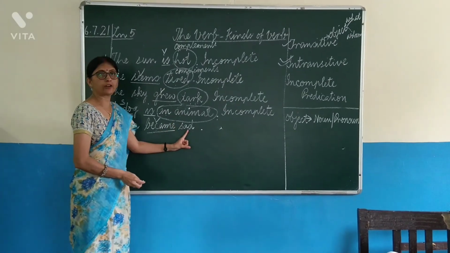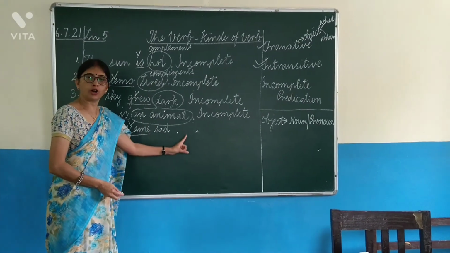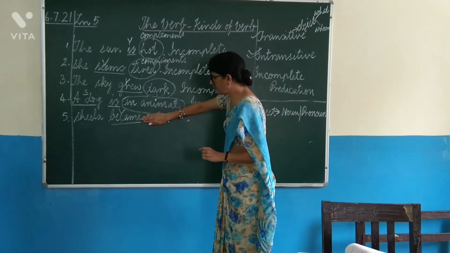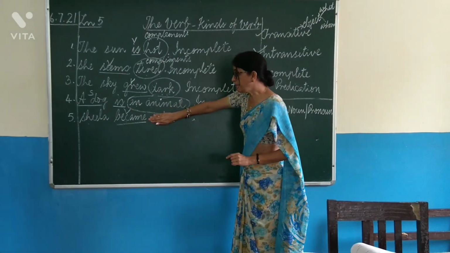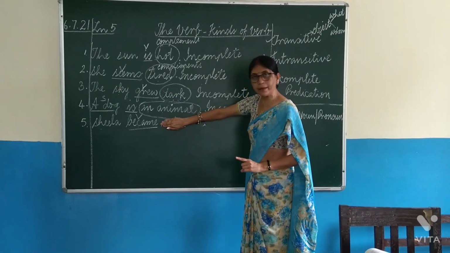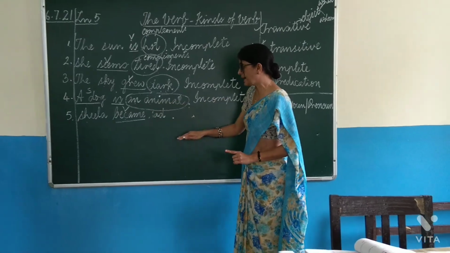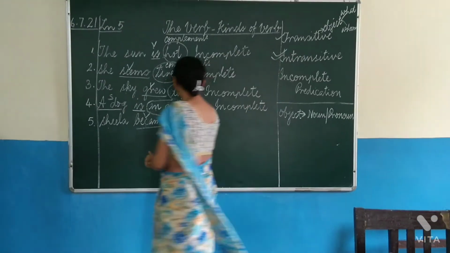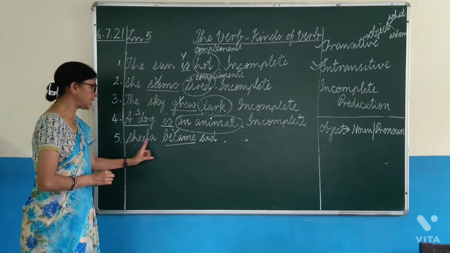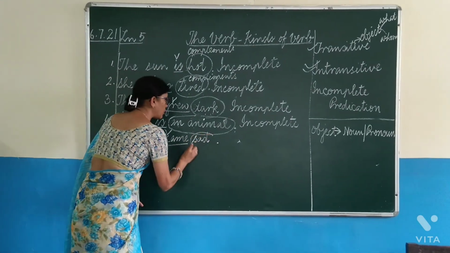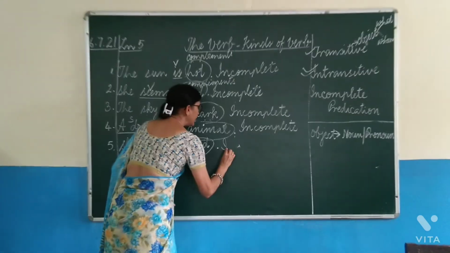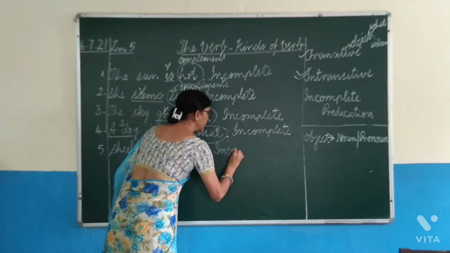But it is not an object because it is neither a noun nor a pronoun. So it cannot be transitive. Hide after the verb. Sheila became, something is missing, needs to be completed, a complement has to be added. So, sad is there doing the job of a complement and giving complete meaning to the verb. So, Sheila became sad, sad is the complement over here. Understood? So, this is also incomplete predication.